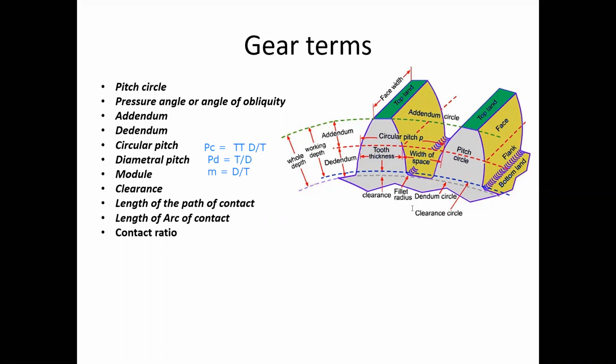And now we will observe the diagram. What we discussed here, did we cover all the terms in our diagram or not? Some of the terms are not covered. In our gear tooth, the upper portion is called the face, and the bottom portion is called the flank. This is the face and flank. And the top land is the upper portion of the tooth.